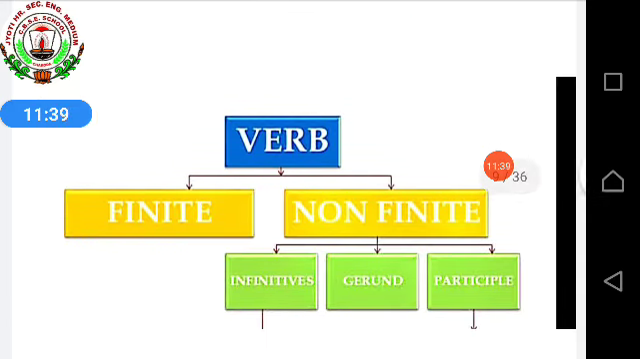Verb. All of you know what a verb is? Any action thing in which some action is going on, that is known as your verb. So now verb has been bifurcated into two parts. They are finite and non-finite. Non-finite is again bifurcated into three parts. They are infinitives, gerunds and participles. I have already taught you infinitives recently in the previous class, and gerunds and participles I taught you in class 7th. Okay. So let's have a look.